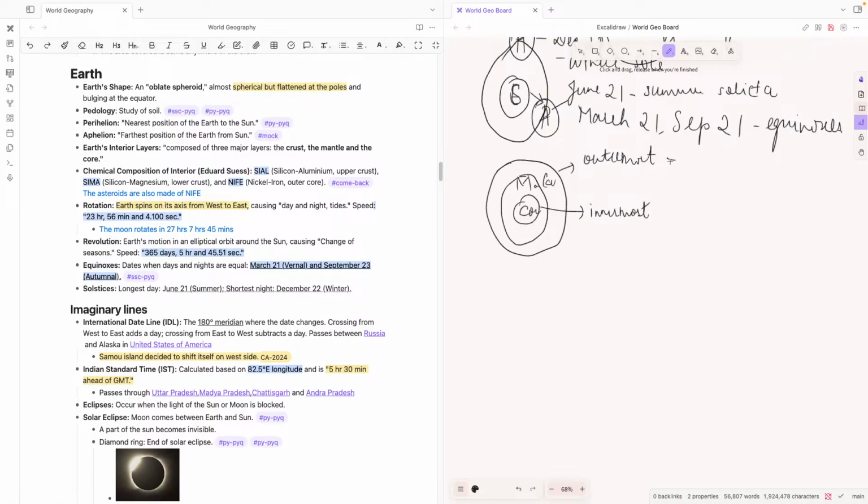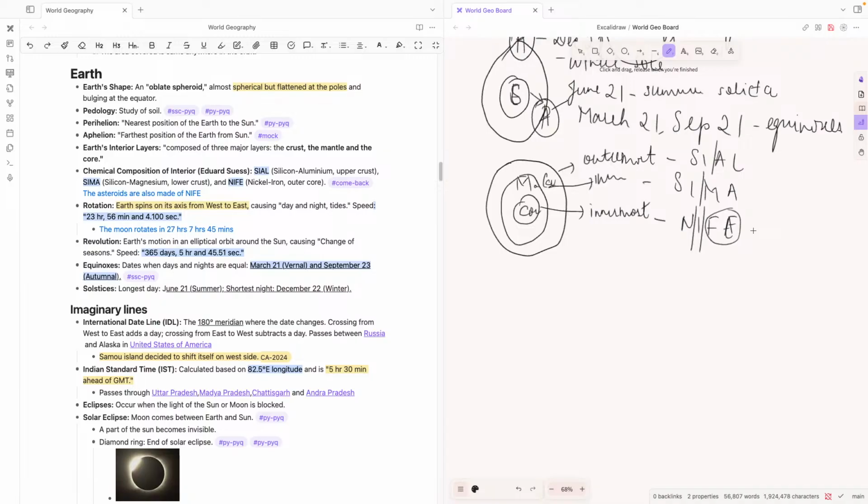It is said that the outermost crust is made of Sial, which is silica and aluminium, and then the inner crust is made of Sima, silica and magnesium, and then the innermost core is made of Nife, nickel and iron. This is the outer core. Sorry, it's not Nife, it's ferrous.